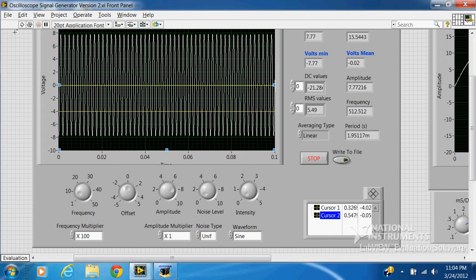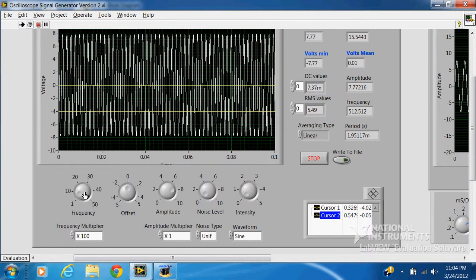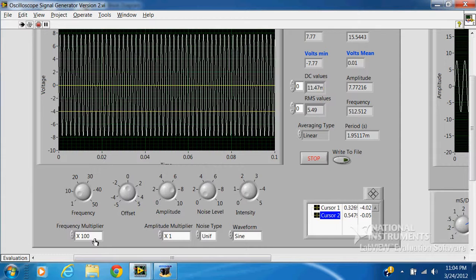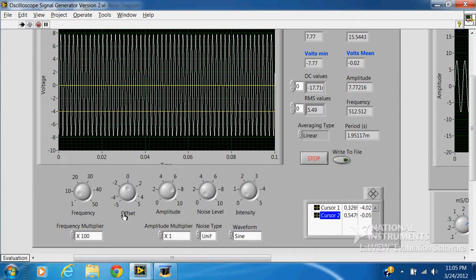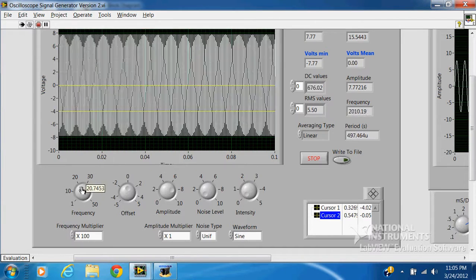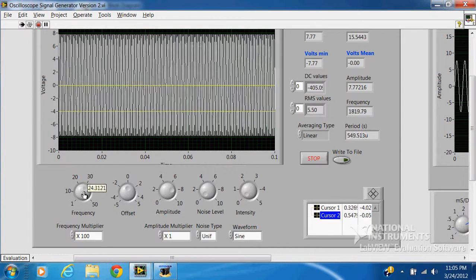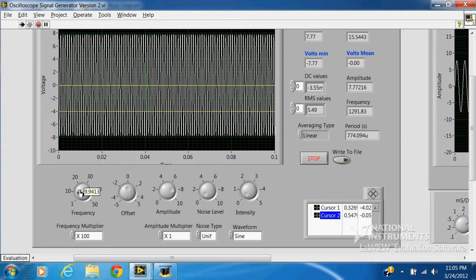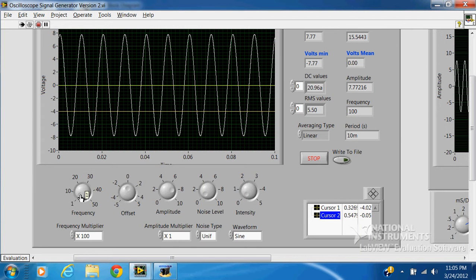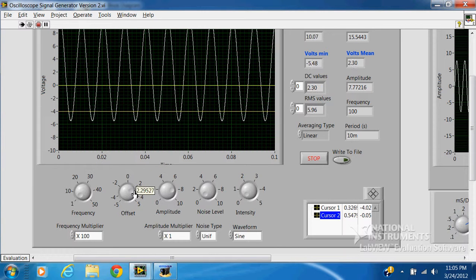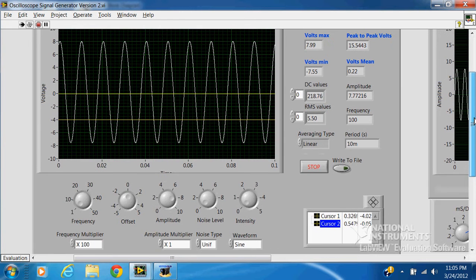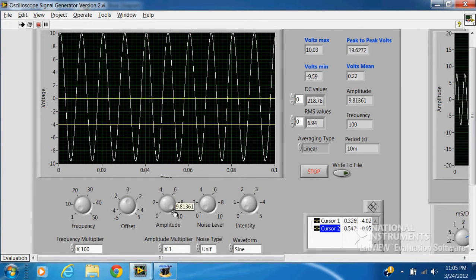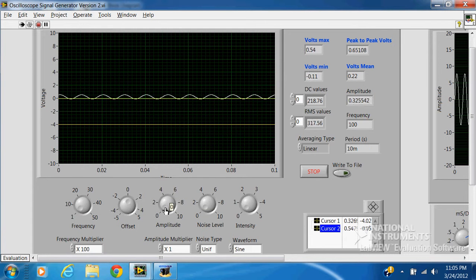Okay, so we'll go ahead and run this. Okay, we're running it right now. Right now we're at frequency multiplier of 100. We're at 1 here, so we're at a value of 100 hertz. Okay, and then here we have the DC offset. We'll move the screen up and down. We have the amplitude of the waveform. We'll go from 0 to 10.